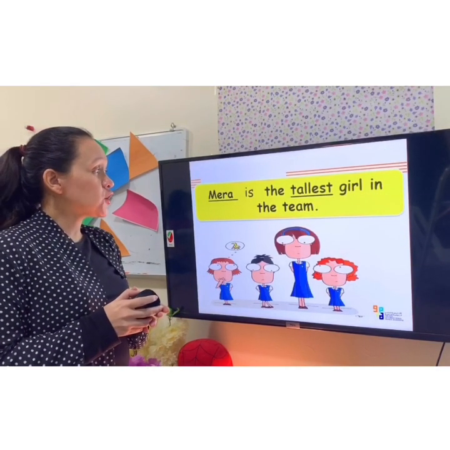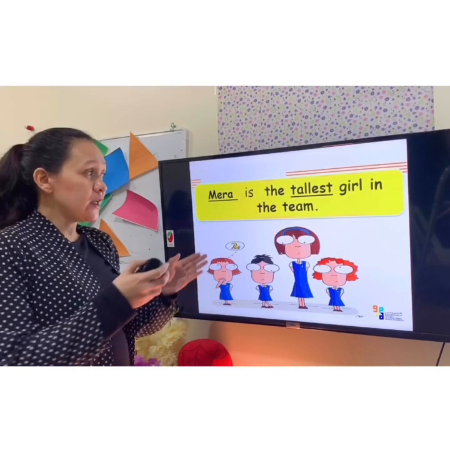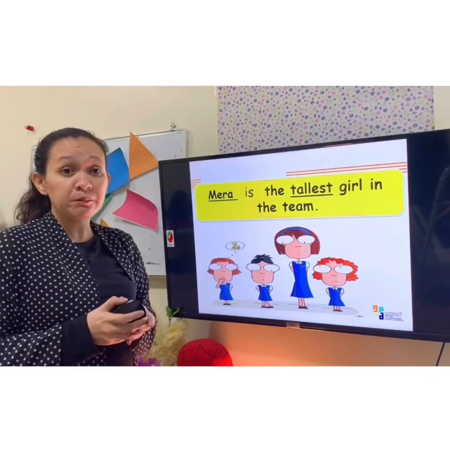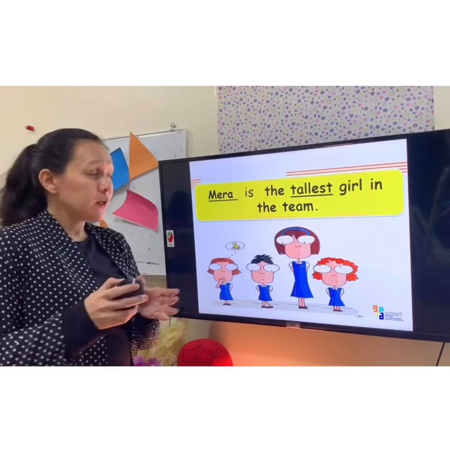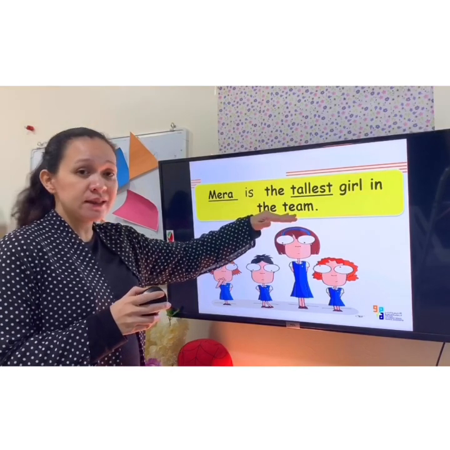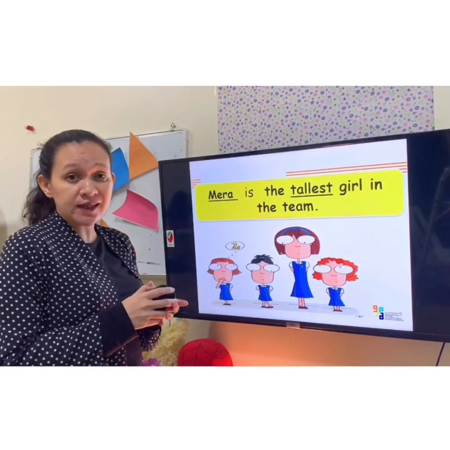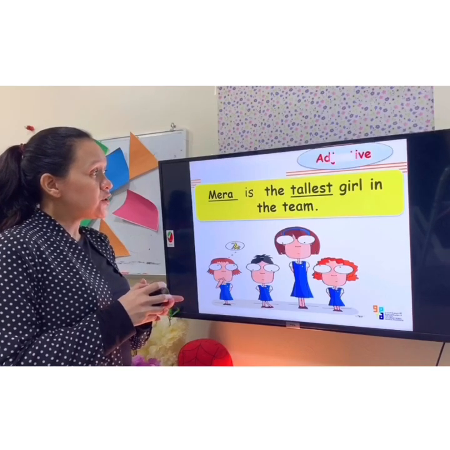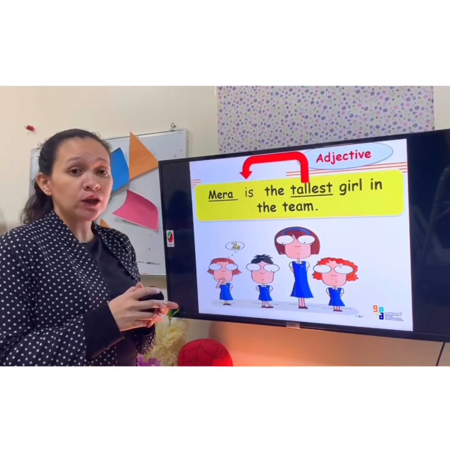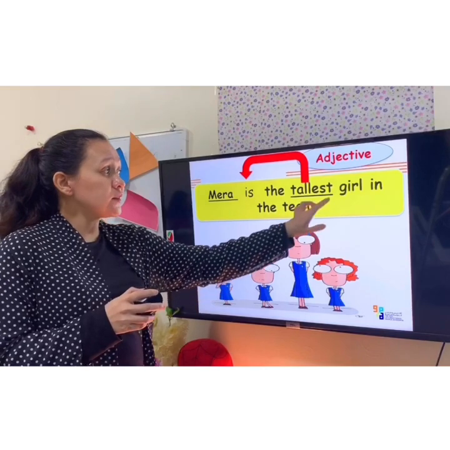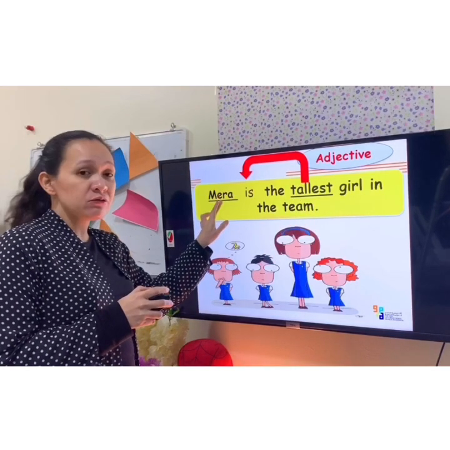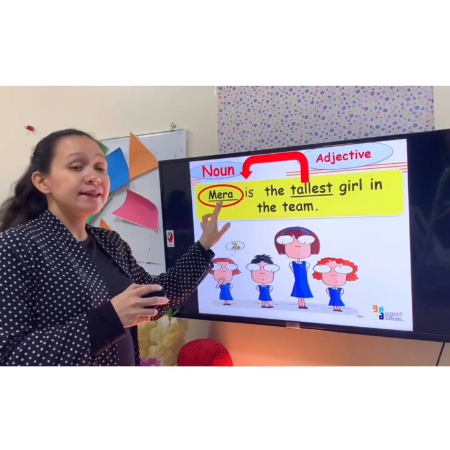Mira is the tallest girl in the team. Now here, in our sentence, we are comparing more than two nouns between Mira and the team. Now we are going to check where is the adjective in our sentence. So the adjective here is the word tallest, since the word tallest describes Mira, which is our noun.